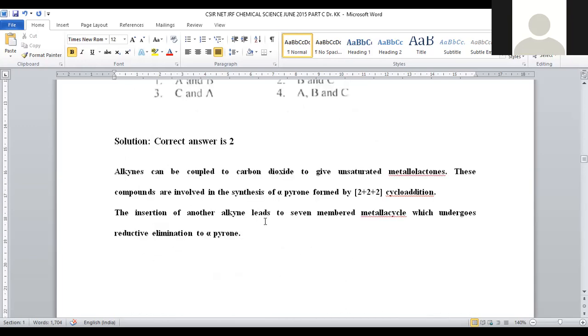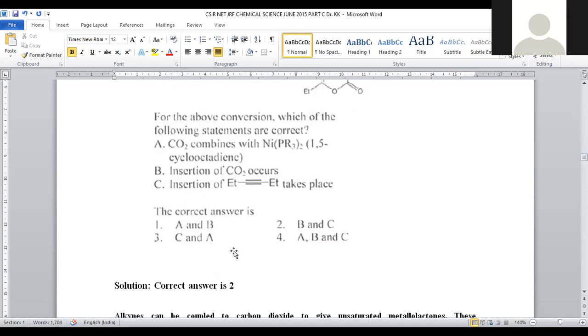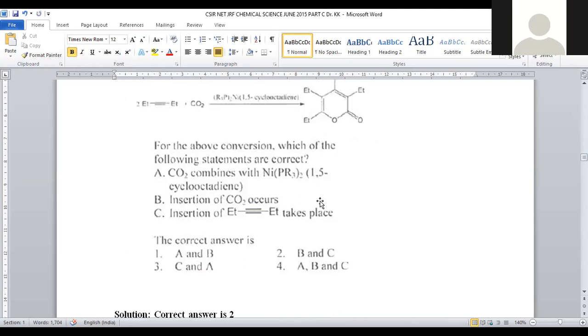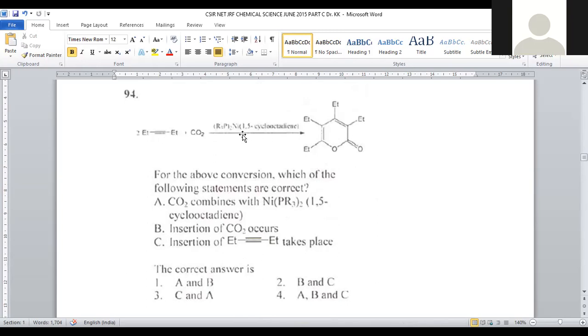And one more thing: insertion of another alkyne leads to a 7-membered metallocycle, which undergoes reductive elimination to give alpha-pyrone. Reductive elimination of alpha-pyrone is possible, right? Let us see which are correct. Insertion of carbon dioxide is correct. Insertion of the acetylenic bond is also correct. This reaction proceeds with insertion. The nickel complex is inserted with this carbon dioxide, and this acetylenic bond will also be inserted. The insertion reaction leads to this cyclic lactone.